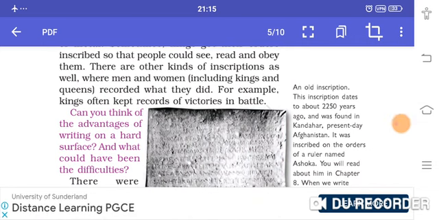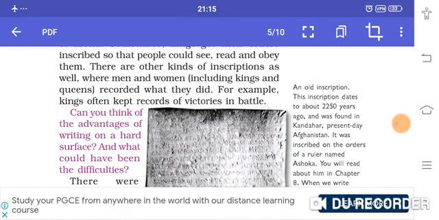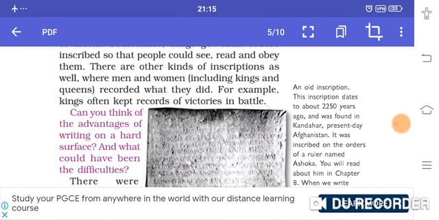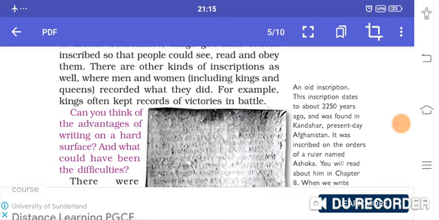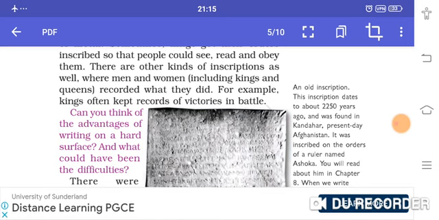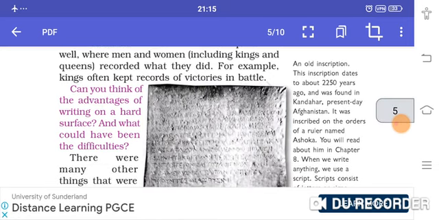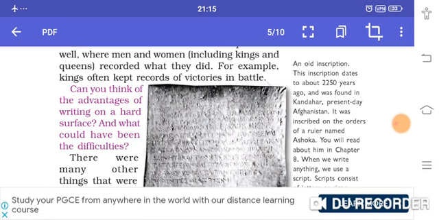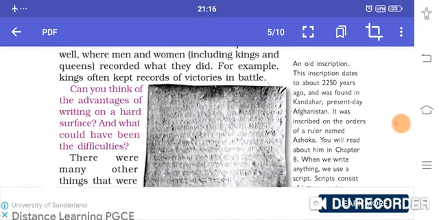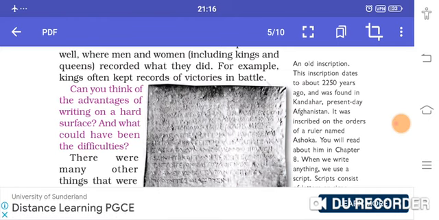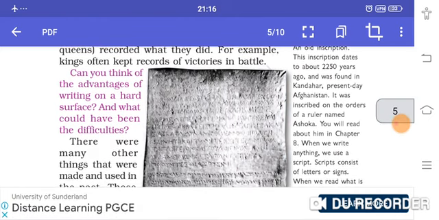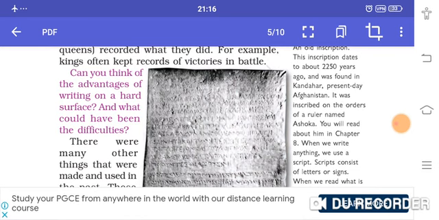Another question may come: why do you think ordinary men and women did not generally keep records of what they did? The ordinary men and women did not generally keep records of what they did because they weren't doing any notable work. They lived their ordinary life, and also they did not know about reading and writing.